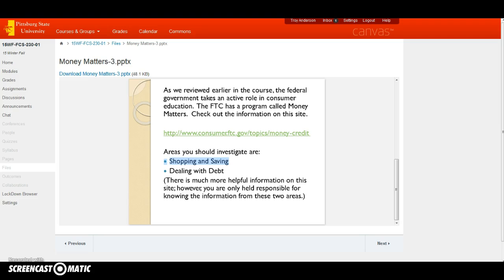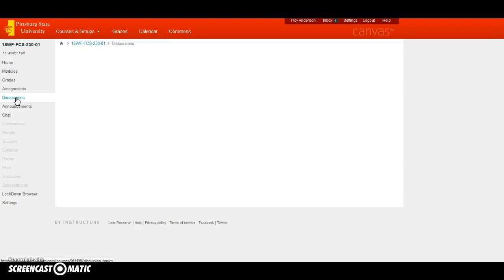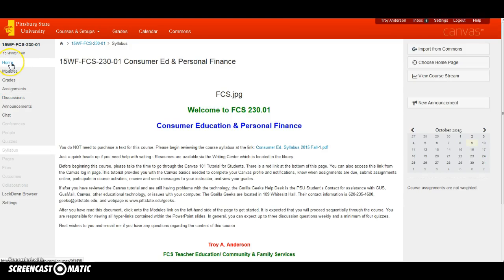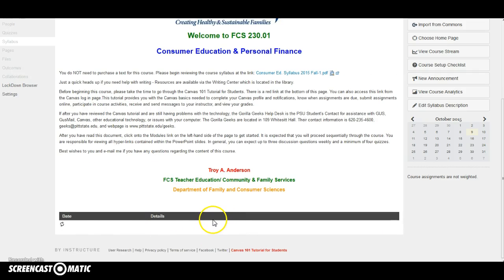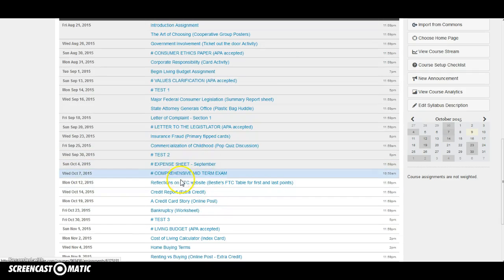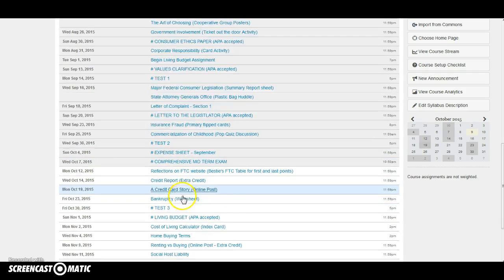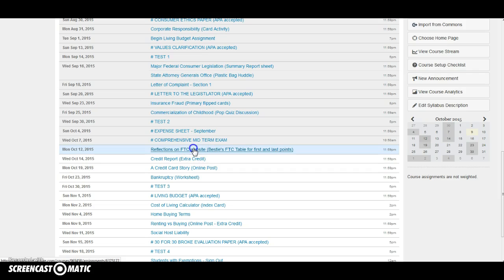all I'm going to ask you to do is go back to your section here, look under discussions. Here's a better way to do this as well. I'm going to click out of discussions and go into the home page. Alright, once your home page loads, I've set this up so that you can see all the details of assignments that are coming up and those that are pending. Scroll down and you will see the thing that says reflection on FTC website.